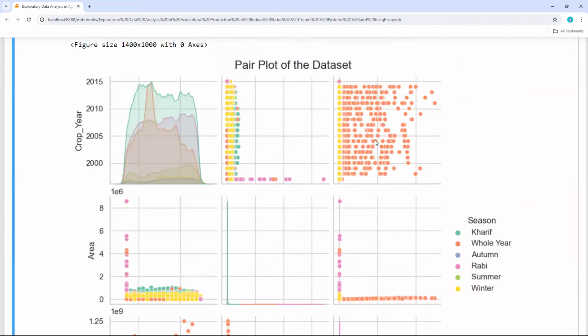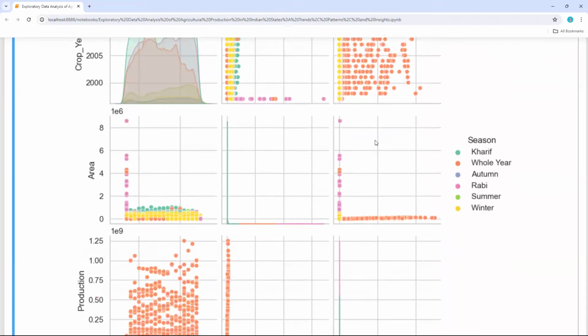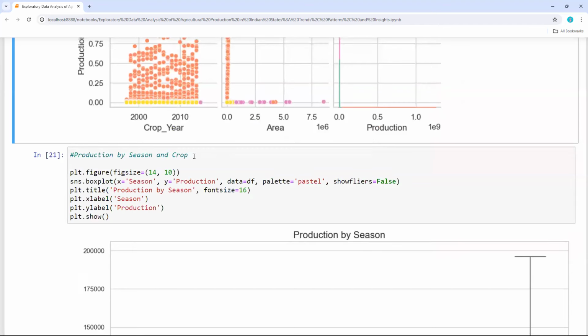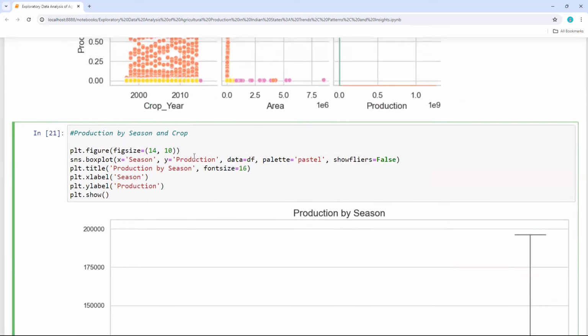So this is how you can see the correlation between columns by using pair plots. And the production by season and crop. If I wanted to look at the crop production season on season, obviously I have 6 seasons listed in my data set, and I wanted to see in which season I'm getting more crop production. So my x-axis is season and y-axis is production. I wanted to get the data for season versus production.